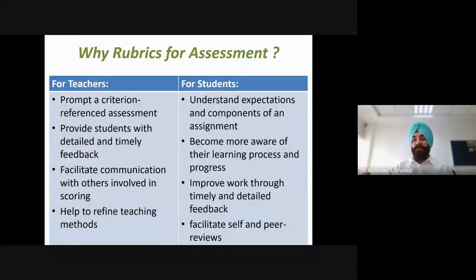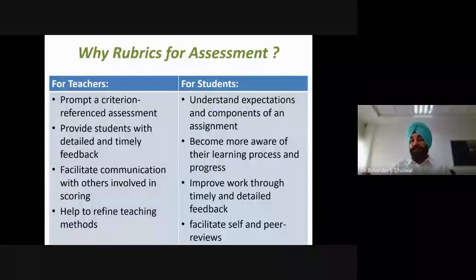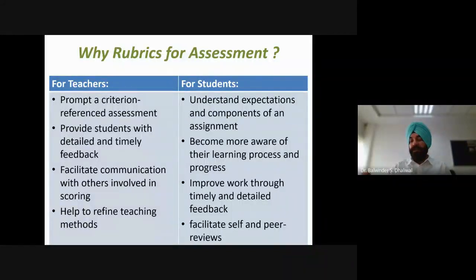From students' point of view, we can highlight that students are able to understand expectations and components of an assignment. So when they are provided with the rubrics before attempting the assignment or the learning task, they will be knowing that these are the various components and these are the expectations. So they become more aware of the things which they are going to learn, and the learning process and progress becomes more visible to the students when the rubrics is provided.